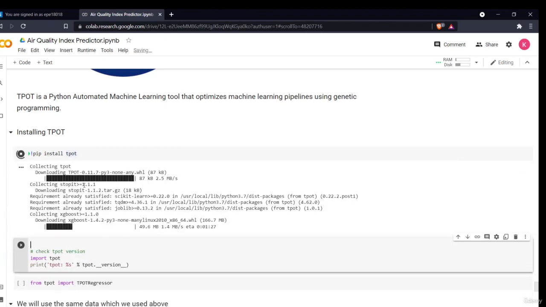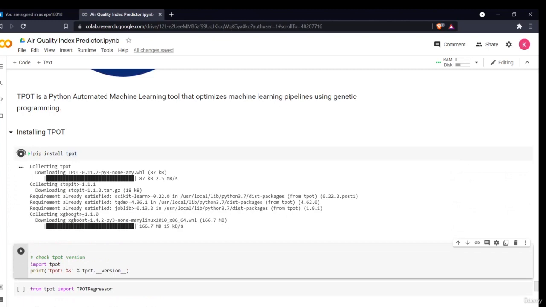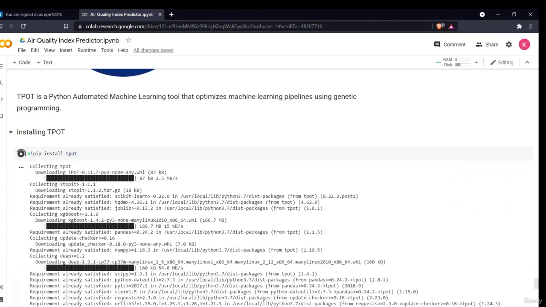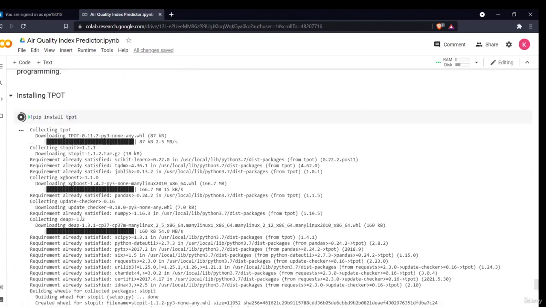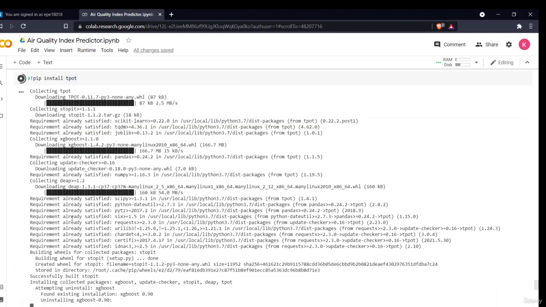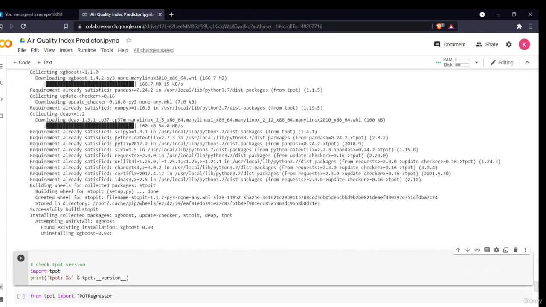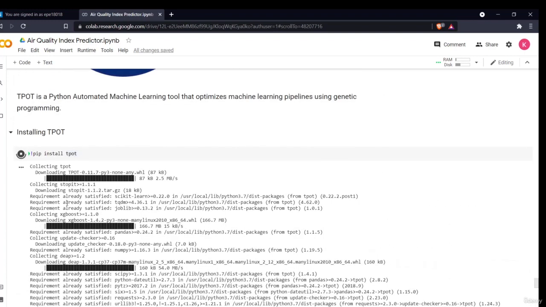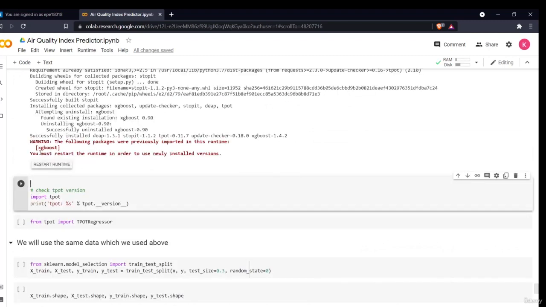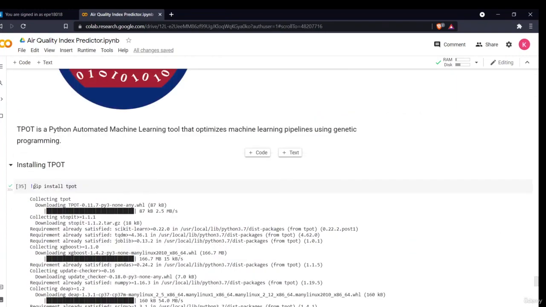It will install all the necessary libraries and all the different functions. First it installs TPOT, then, as you can see, it's installing the XGBoost model and all the XGBoost related models, then all the different models. As you can see, TPOT is being installed. If you want to install it directly, you can do it in your command prompt. But if you want to see the installation in your Google Colab environment or your local Jupyter environment, you just write the command pip install tpot.